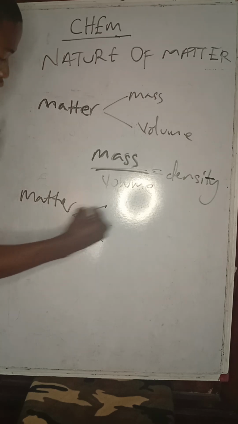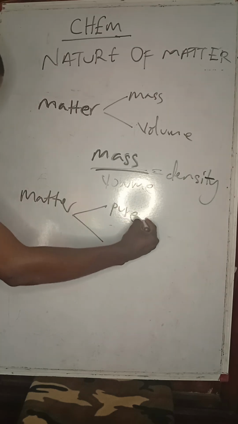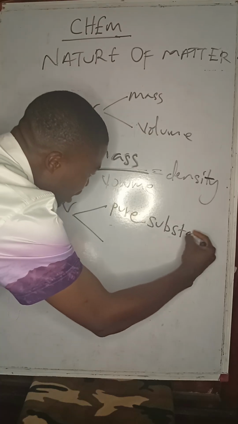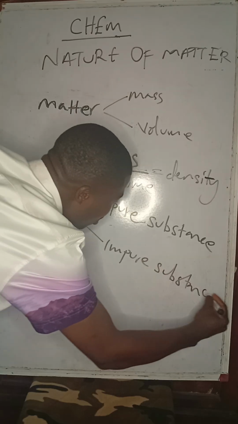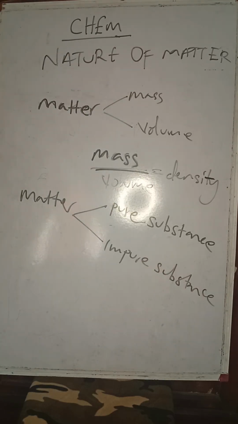Matter can be a pure substance, and matter can be an impure substance. What is an impure substance? The impure substance that we have is the mixture. So when we say matter is an impure substance, we mean a mixture. Now the pure substances are elements and compounds.